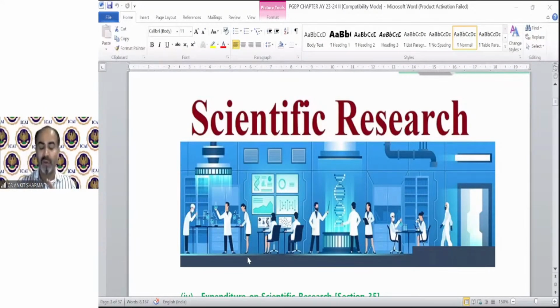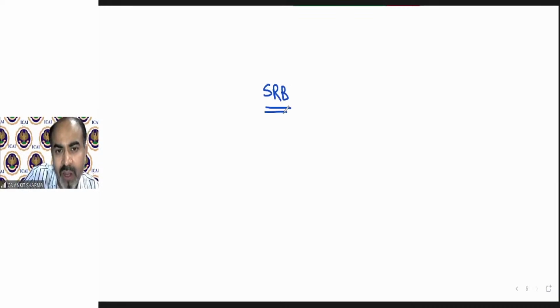So the first thing for this kind of invention is the research part. First of all, there must be an invention. After that, the production will start. So a huge expenditure needs to be deployed for this scientific research purpose. The problem is that nobody knows whether this is going to be successful or not, because out of 10 researches, might be one is going to succeed, or might be none. So the provision says, if you are in a scientific research business and you are trying to invent something new, then the major expenses will be before commencement of business, before actual production, of course.